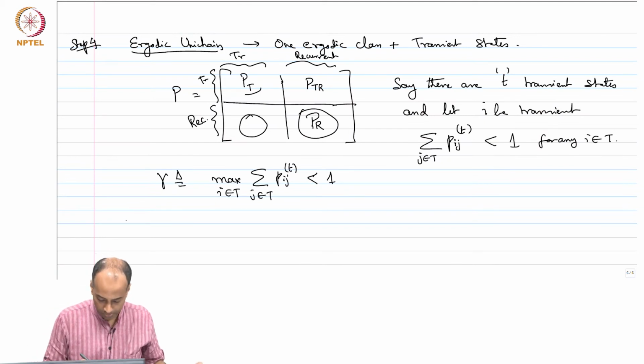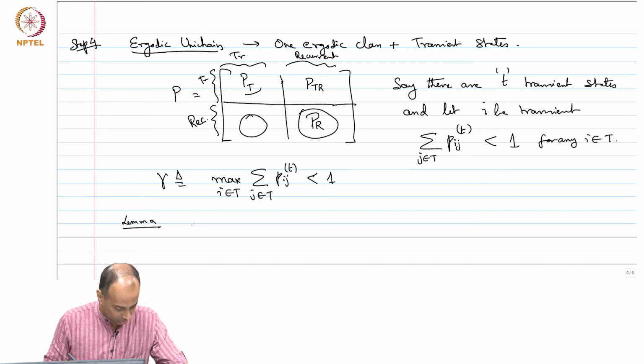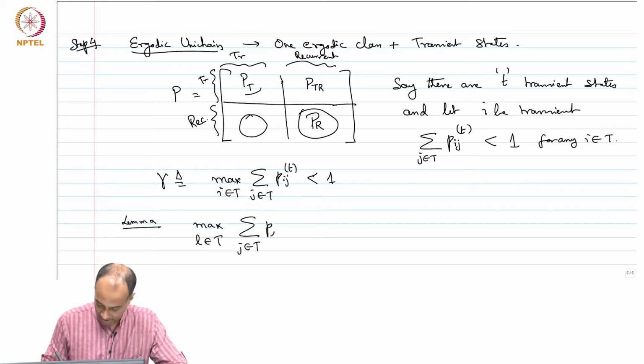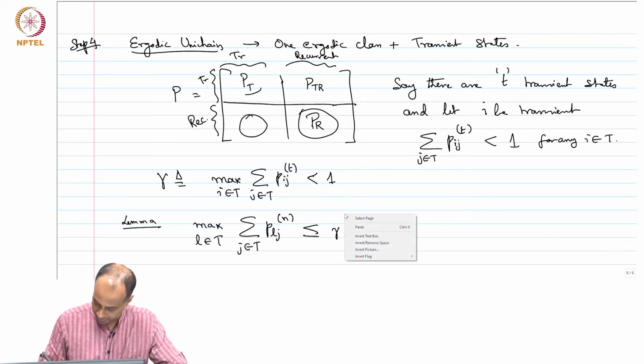Then what we can show is a lemma like this. You can show that the max over l belonging to transients of the sum over j belonging to transients of P_lj^n is less than or equal to gamma raised to n over T.